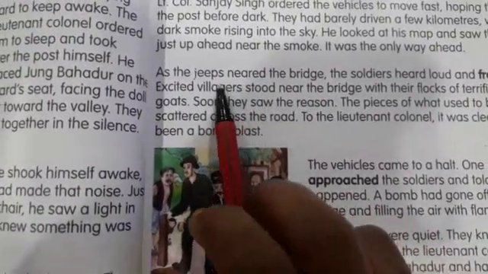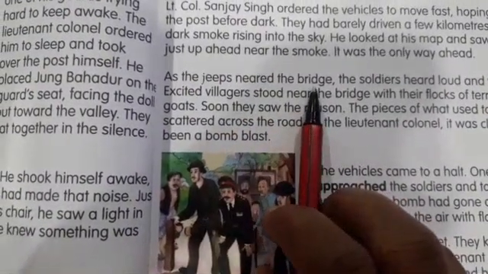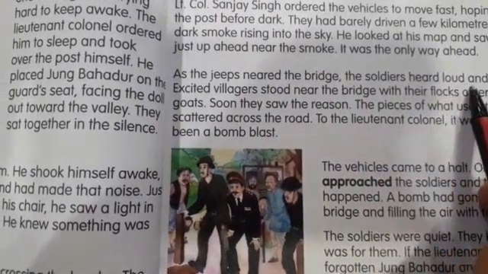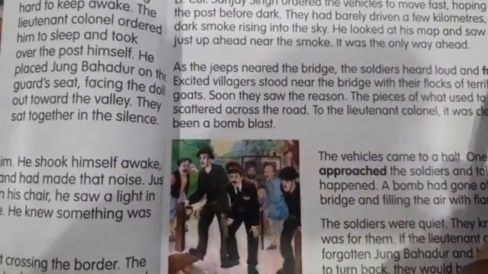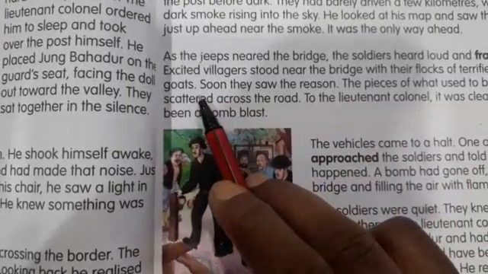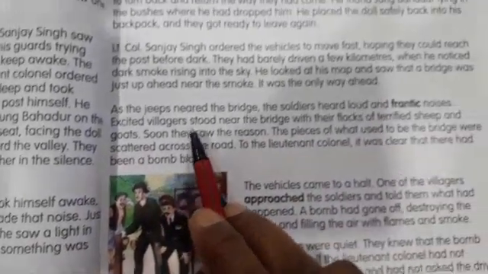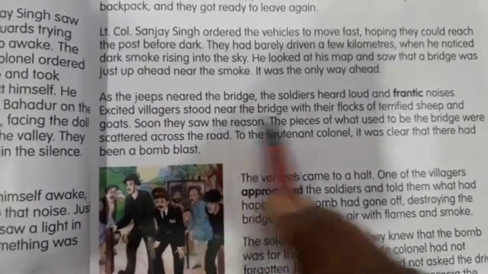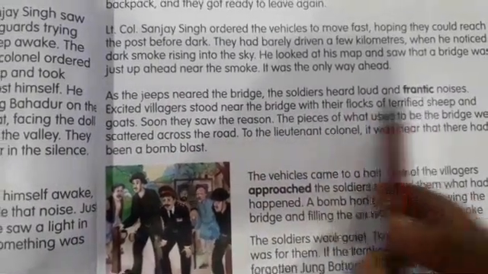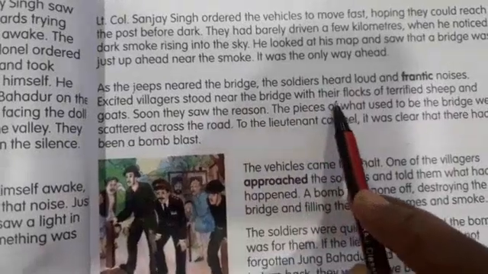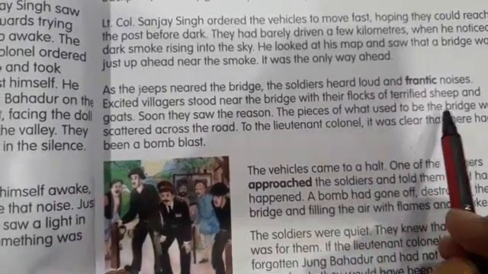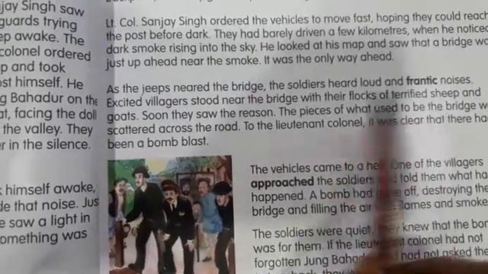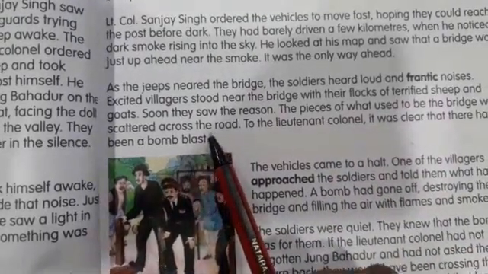Now see, they have reached near the bridge, and what did they see? They heard the loud and frantic noises of the villagers. The people who were near that bridge started making loud noise, and not only people but also their sheep and goats were there.